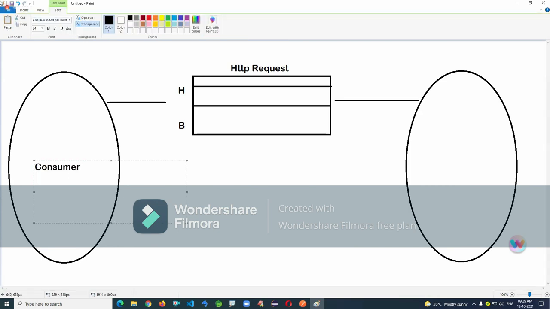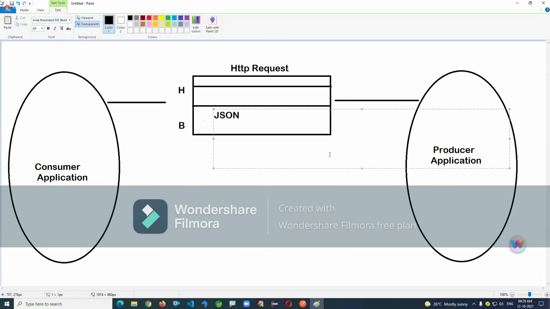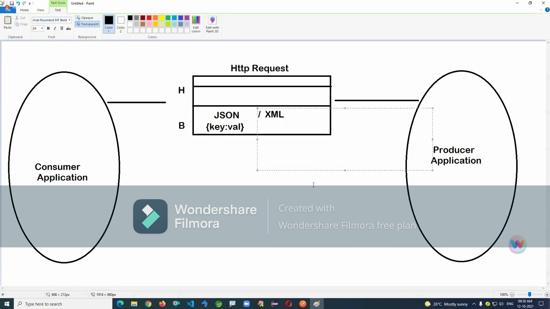This is consumer application and here it's a producer application. So we are using request. Body contains JSON, simple syntax will be curly braces, key colon value, or it may contain XML, simple syntax, open tags and close tags.